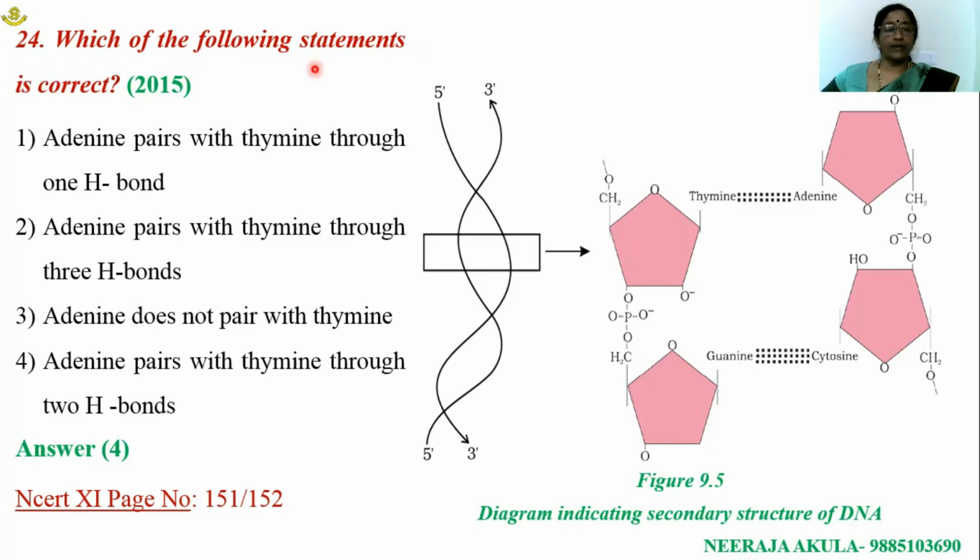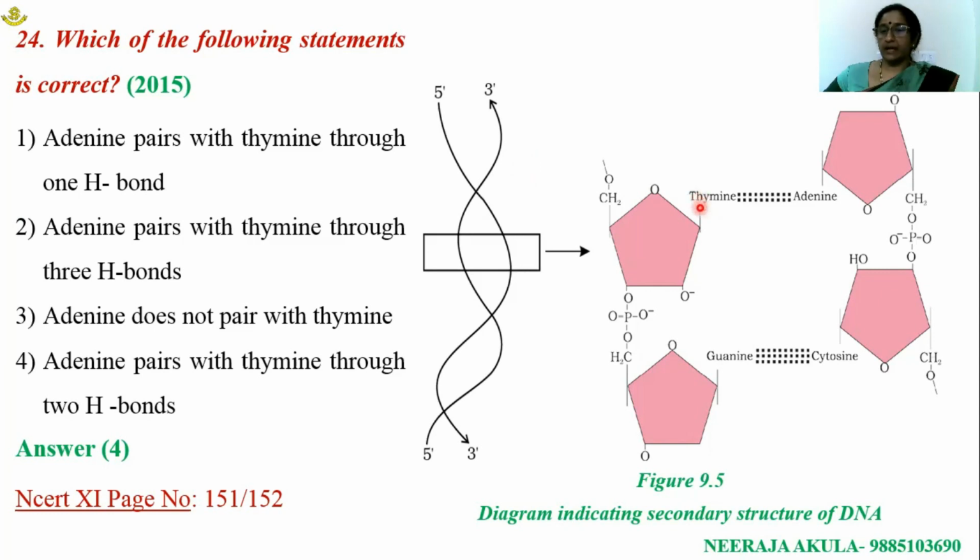Number 21. Which of the following statements is correct? This is a question related to nucleic acids, especially DNA. Deoxyribose nucleic acid is the genetic material in higher organisms. DNA is made of nitrogenous bases, deoxyribose sugar, and a phosphate backbone. Nitrogenous bases are categorized into purines and pyrimidines. Adenine and guanine fall under the purine category. Cytosine and thymine fall under the pyrimidine category.